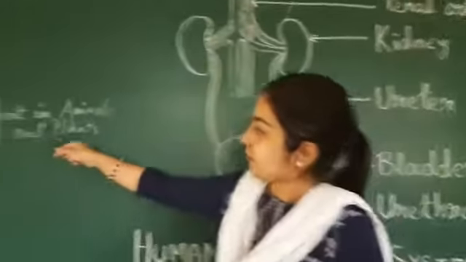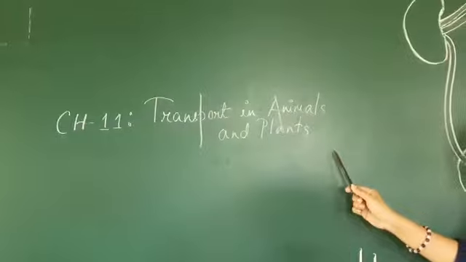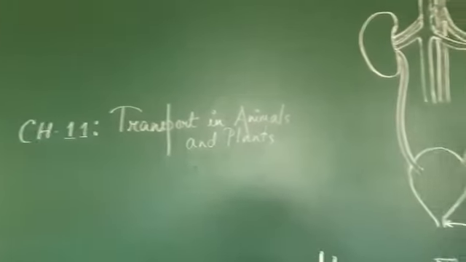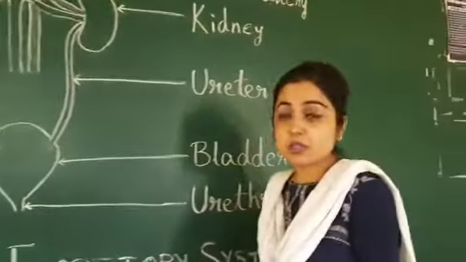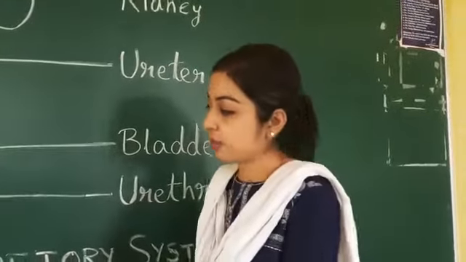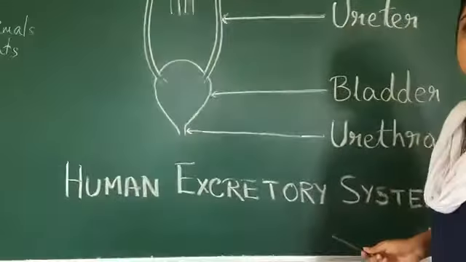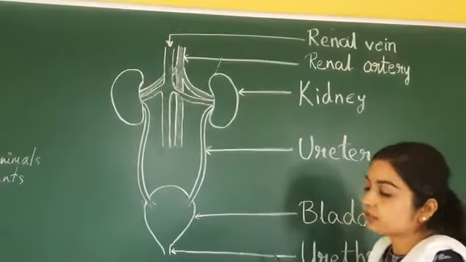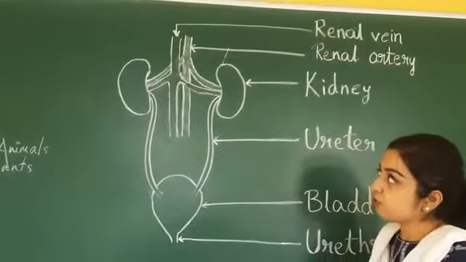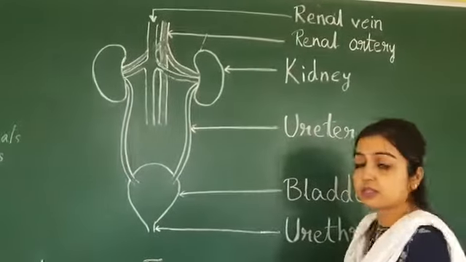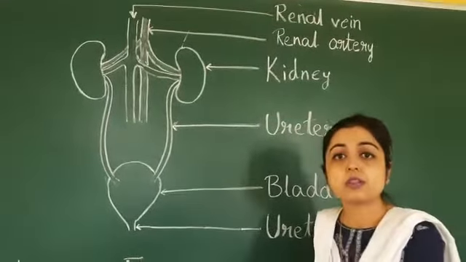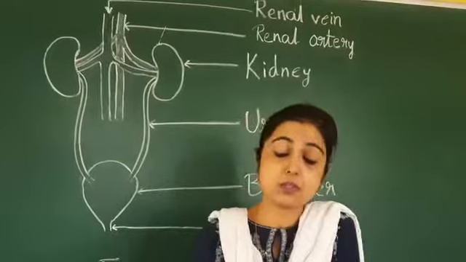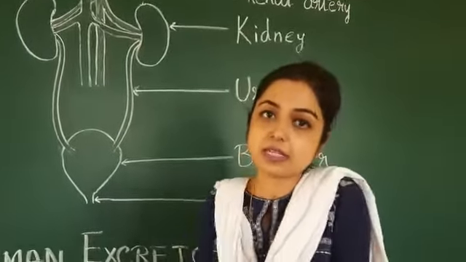We were doing the chapter Transport in Animals and Plants, right? So today we will be discussing one of the most important systems of our human body, that is the human excretory system, right? Here you can see a picture of the human excretory system. Before we learn about it, first we should know what the process of excretion is. So what is excretion?